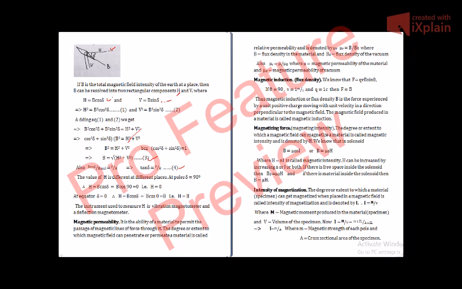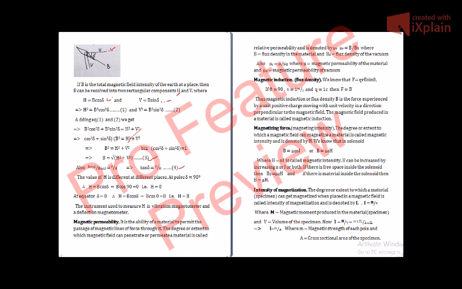When we divide 6 by 10, we get a quantity known as relative permeability. The first one was the permeability when the magnet was in vacuum, with lines passing through vacuum. The second one was when the lines were passing through the material, when the material was placed in the magnetic field. When we divide those two, we get the relative permeability, that is mu r.